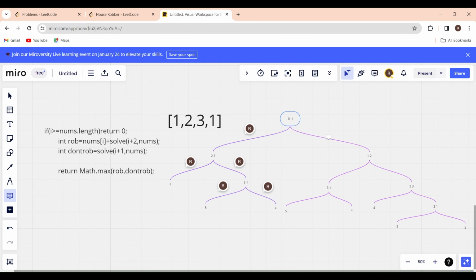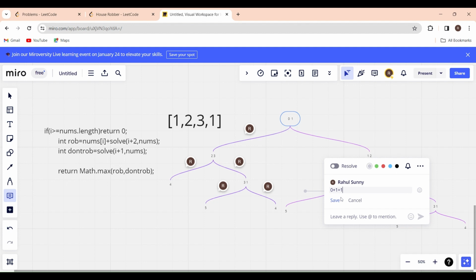Okay, if we don't want to rob the first house, then we will go to the second house. From here again, if we want to rob this house, we cannot go to the adjacent house. We should go to the next house. We'll come to the third index, right? If you want to rob this house, we have to move to the adjacent house. So we'll rob this house and move to this house. This is the out of bound condition, and this will return 0 plus the robbing condition, right? That will be 1 here, which is equal to 1.